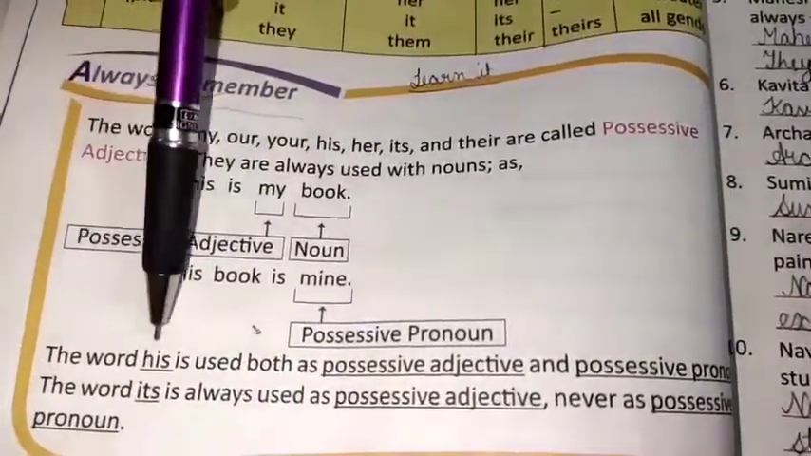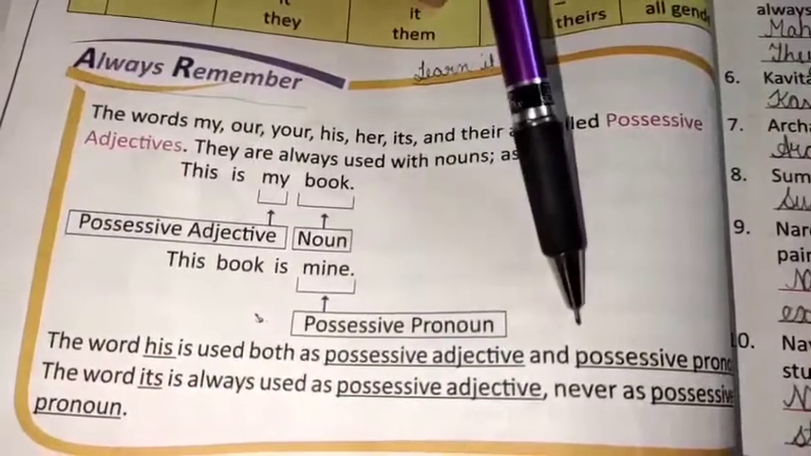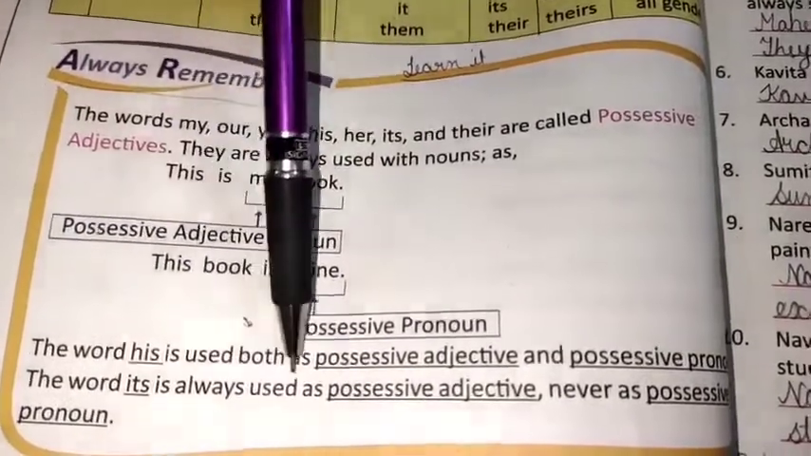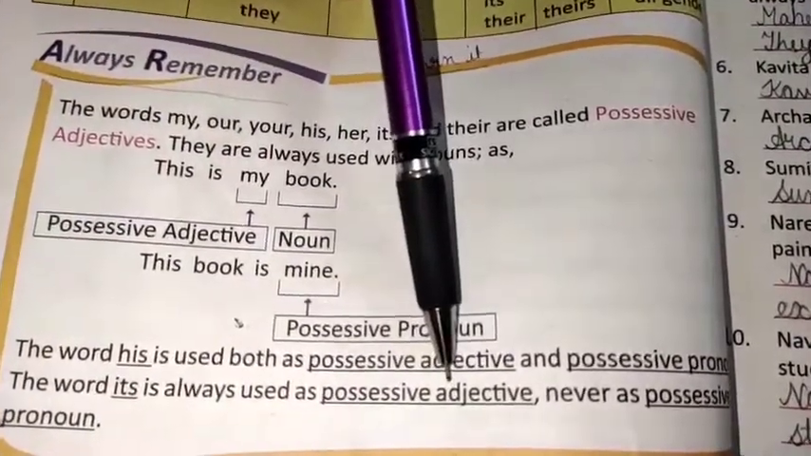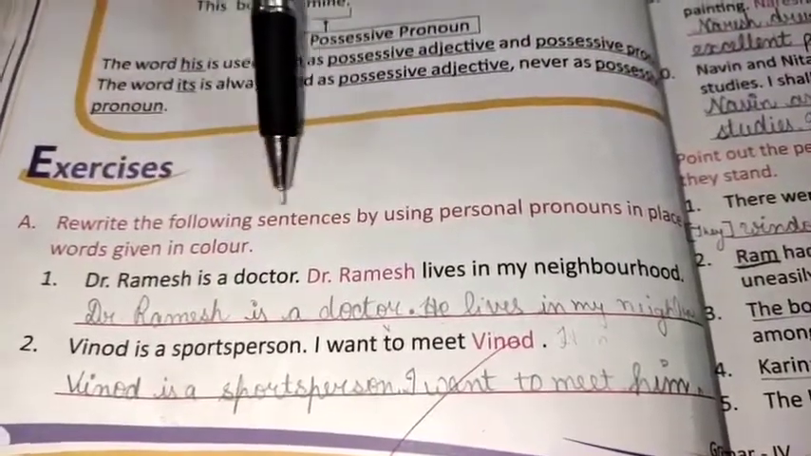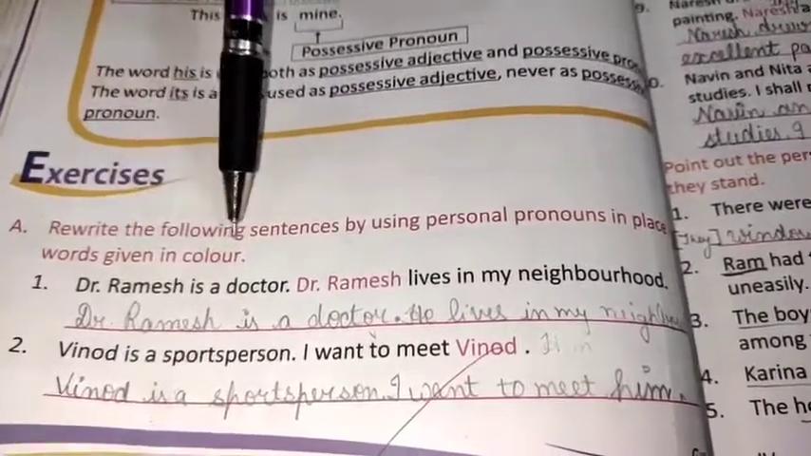The word his is used both as possessive adjective and possessive pronoun. The word its is always used as possessive adjective, never as possessive pronoun. Exercise A. Rewrite the following sentences by using personal pronouns in place of the words given in color.